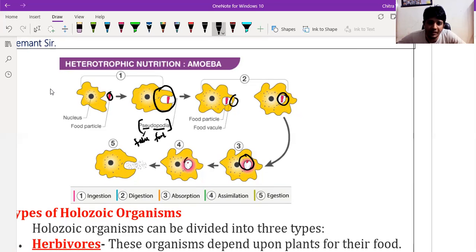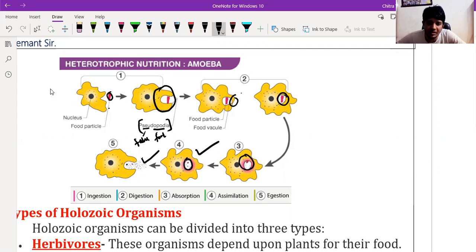In the fourth step, the food is already broken down and converted into waste material, and then the waste material is removed again through the pseudopodia.